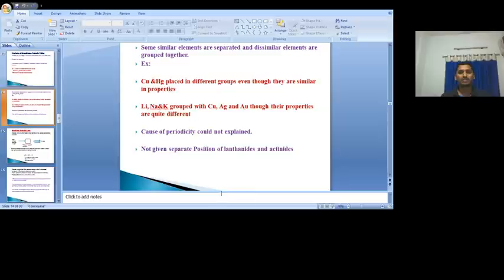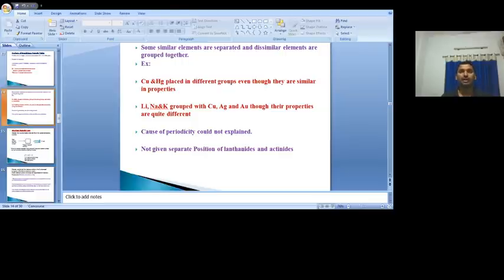And another drawback is that elements which are similar in properties are placed in different groups, and elements which are dissimilar in properties are placed in one group. This occurs in the case of copper and mercury. Even though both are similar in properties, they are placed in different groups. Lithium, sodium and potassium are grouped with copper, gold and silver, even though they differ in their properties.